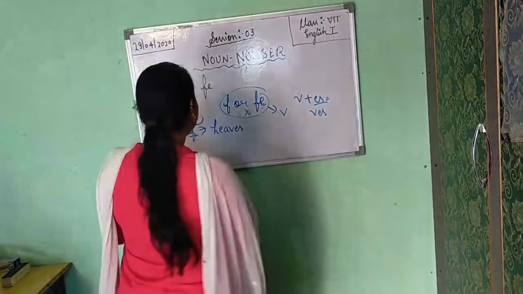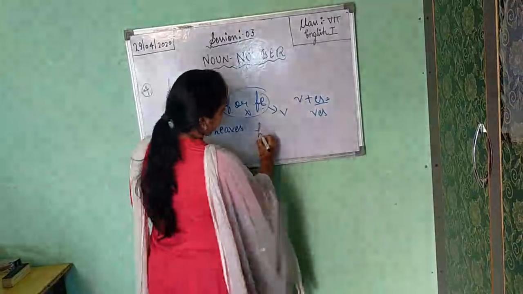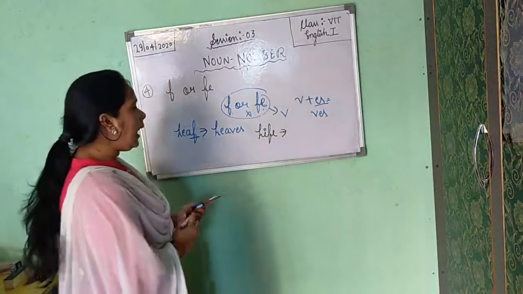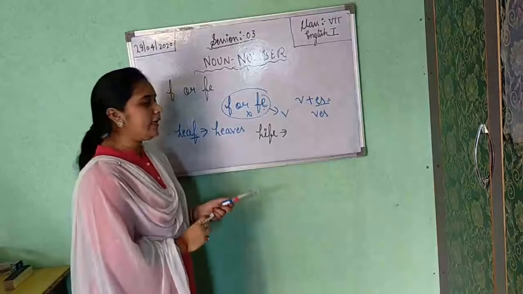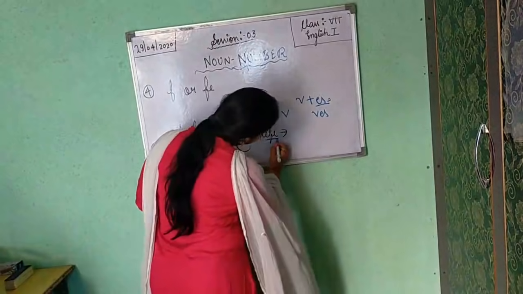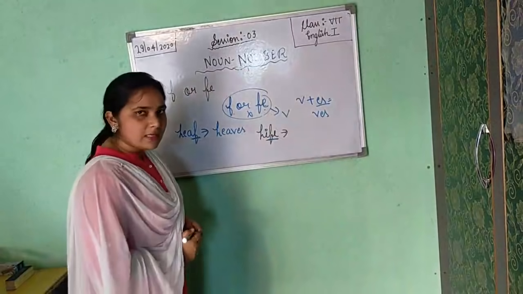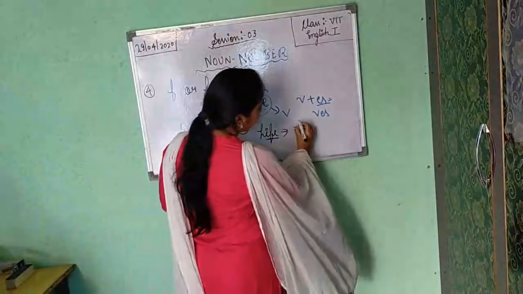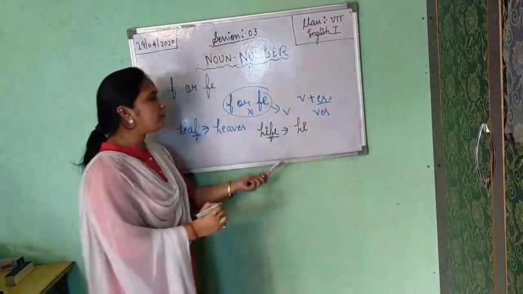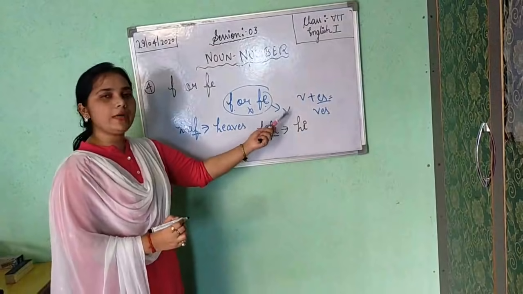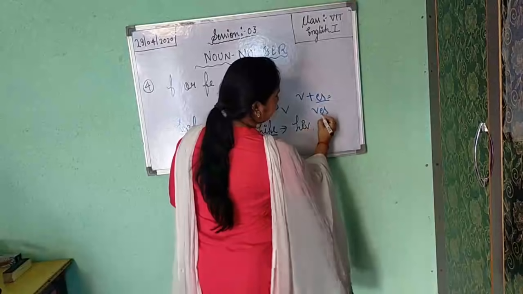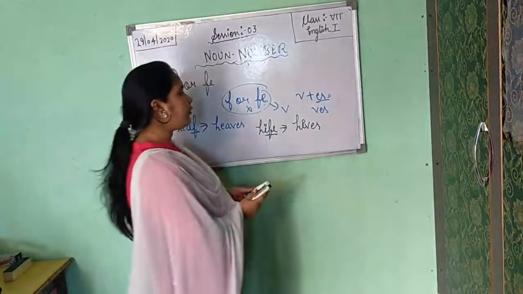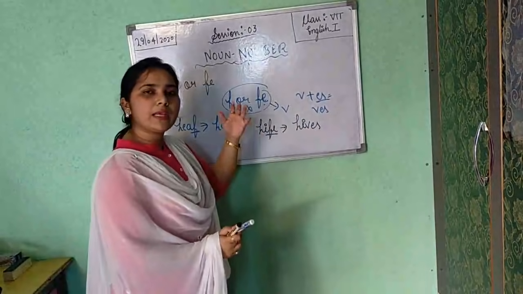Now the next example is life. L-I-F-E, life. You can see here in the last again you are getting FE. So when you are making the plural number of life, you will write L-I, at the place of FE you will put V, then you will add ES. Understood? Or together, if you want to learn, just learn this.